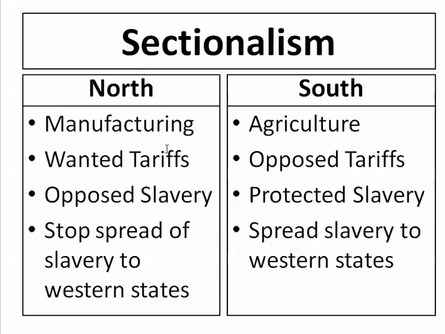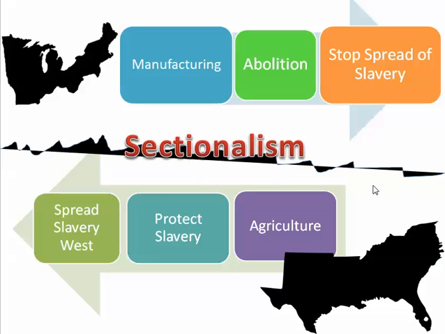So we see manufacturing on one side, agriculture on the other. The North wanted tariffs, opposed slavery; the South wanted to protect slavery politically. There's going to be a political argument right here about the protection of slavery and the opposition to it. We'll talk about the abolitionists. That's going to be a heated battle there. The North wants to stop the spread of slavery to the western states, and the South wants to spread slavery. So we see the country being ripped apart. We see this northeast and the northwest territory, a manufacturing economy, and all their ideas are quite different from that of the southern region.